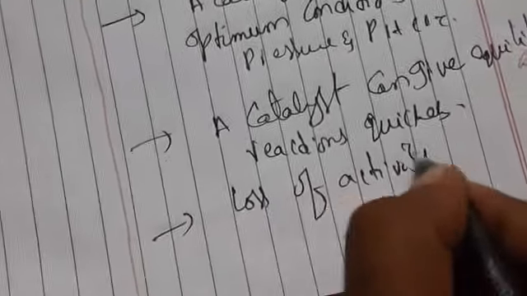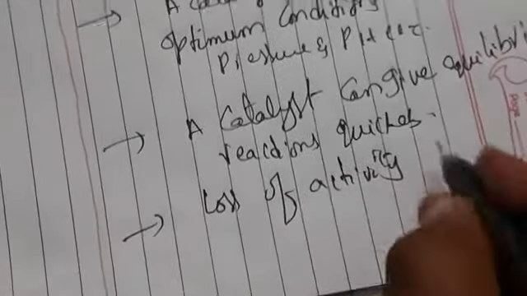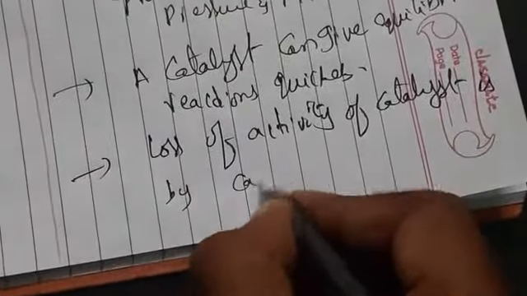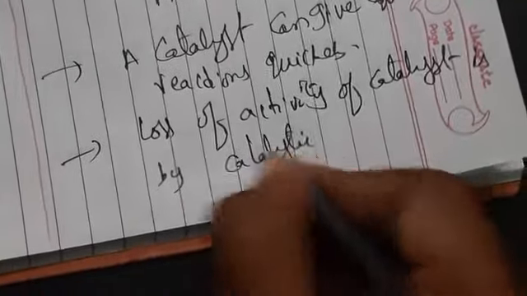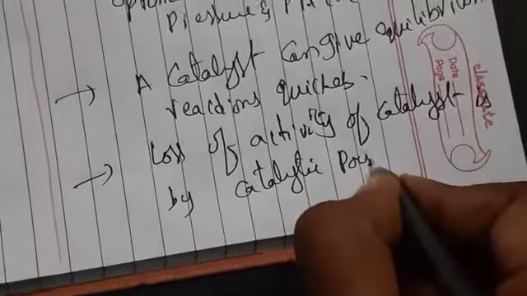H2S is a poison for the iron catalyst in the preparation of ammonia. So loss of activity of a catalyst is by catalytic poison.